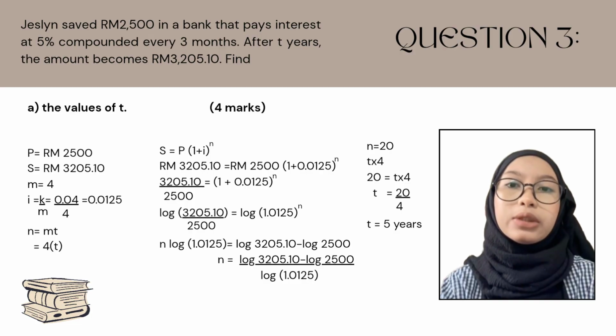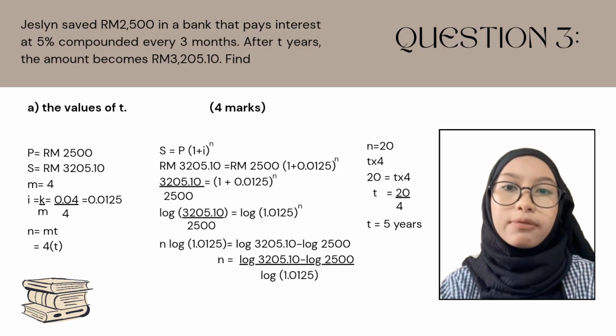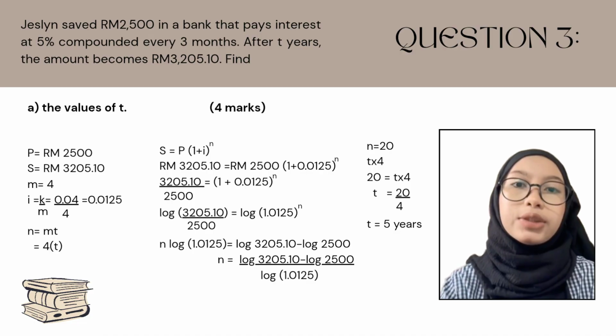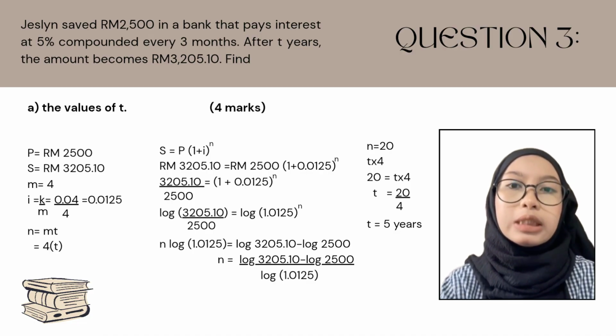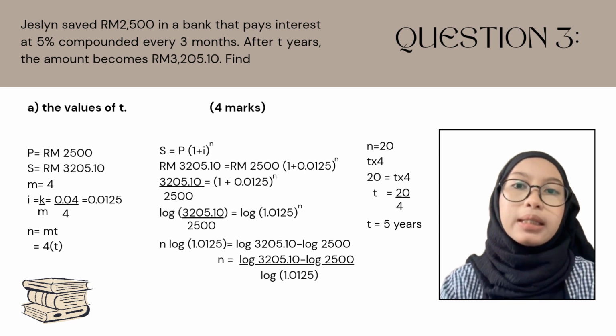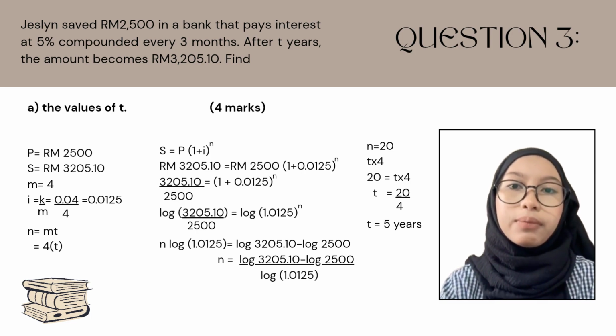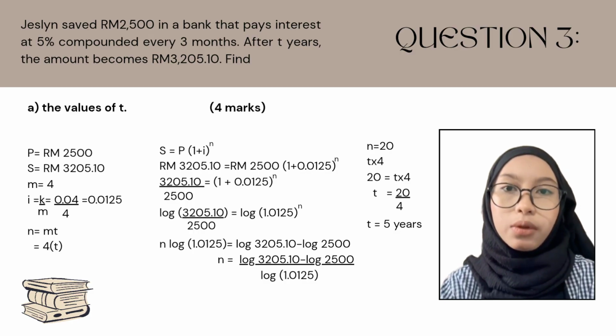We use the compound interest formula S equal to P times (1 plus I) to the power of N, where P is equal to 2,500, S equal to 3,205.10, interest rate per quarter I equal to 0.05 over 4, I equal to 0.0125. It is stated in the question that it is compounded every 3 months, so M is equal to 4, N equal to MT, N equal to 40.